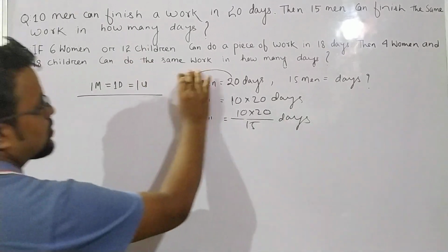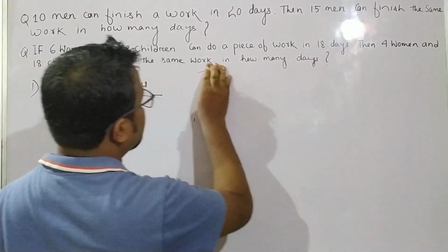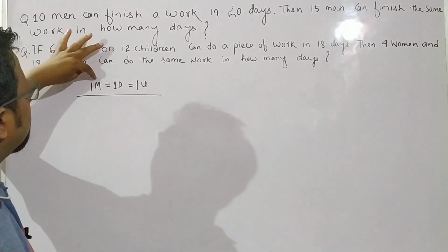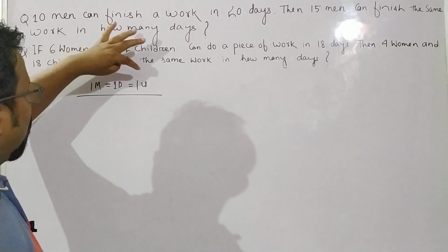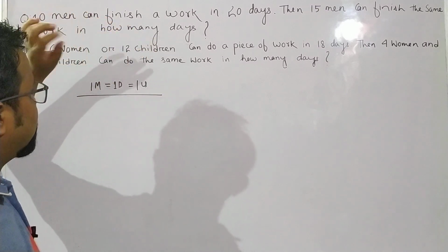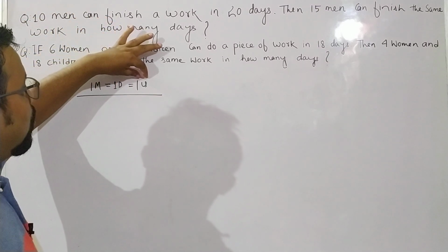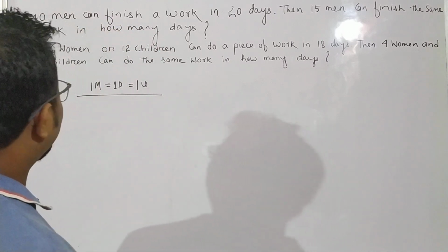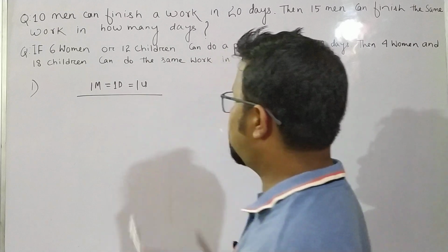Let us move to the next question. In the next question also we will assume that for 1 man, 1 day is 1 unit. That means 1 man can do a work of 1 unit in 1 day. We will follow the same method. We will assume this.